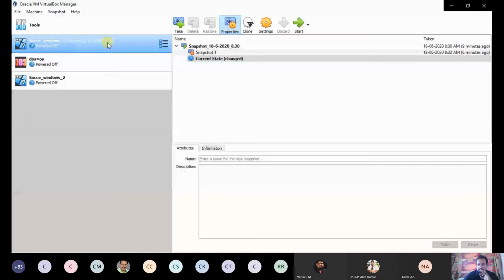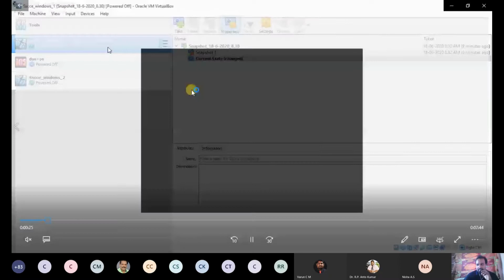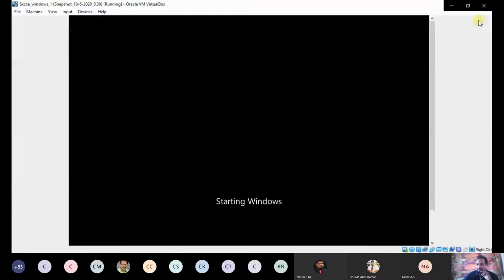You have to right click the existing virtual machine and start the virtual machine.